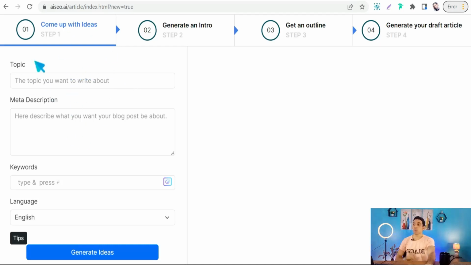You walk through some steps like come up with ideas for your topic, generate an intro, get an outline or heading and subheadings, and finally you can get an entire article. So we all know these steps to generate your article from scratch: title, intro, outline, and then your article. So the best thing here on AISEO, we can go back.